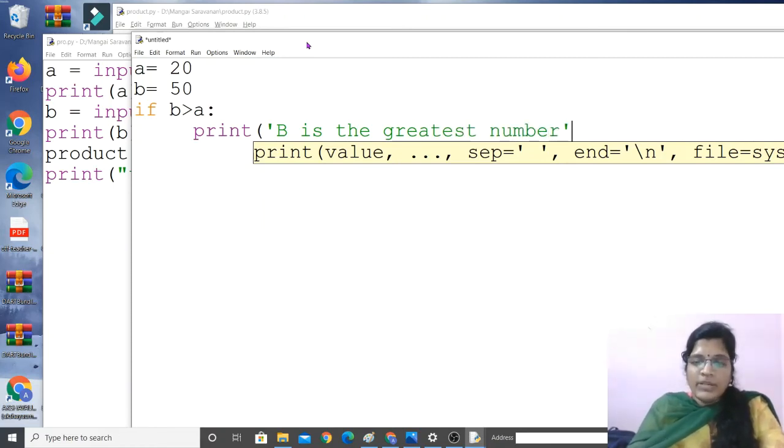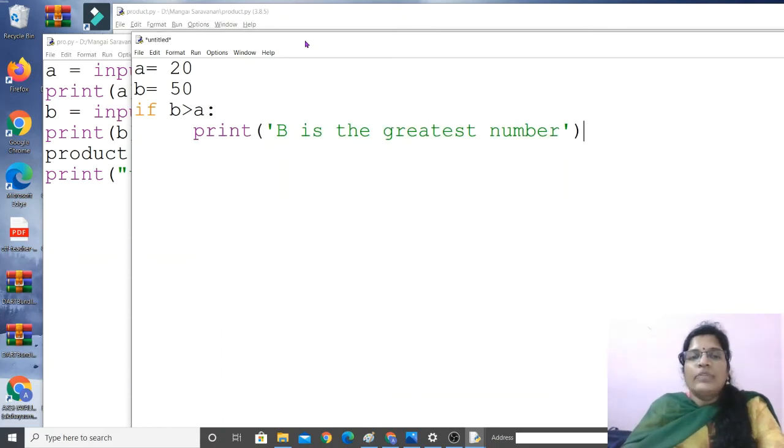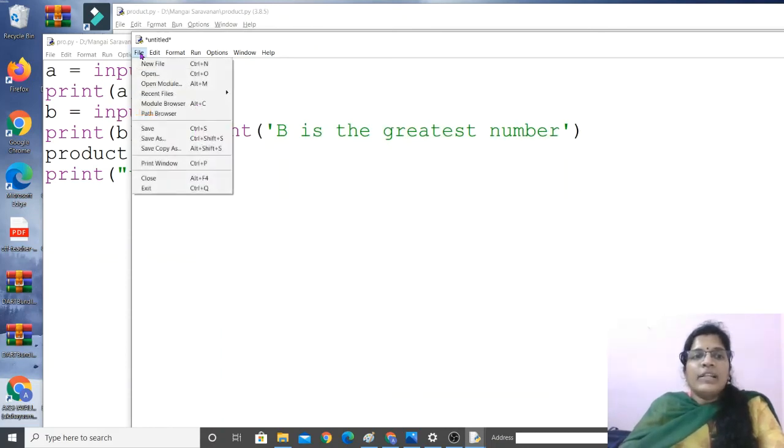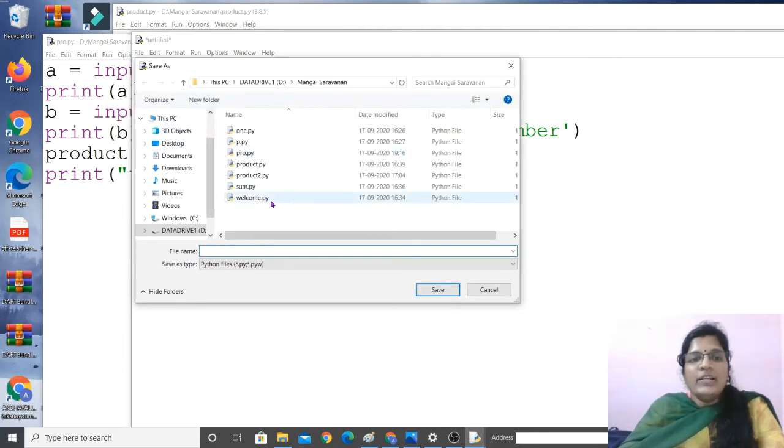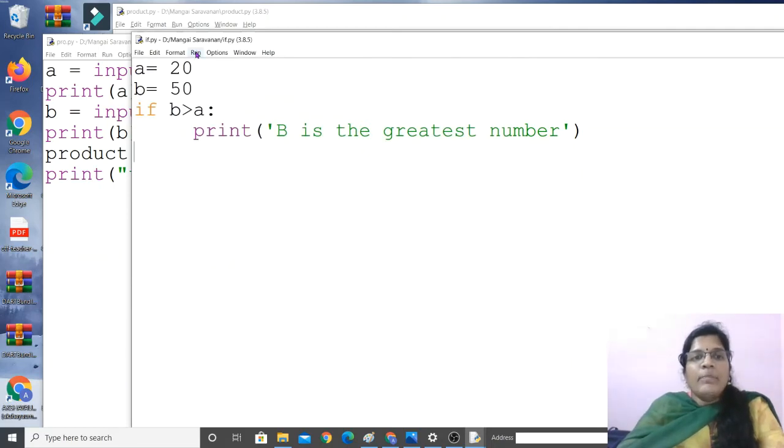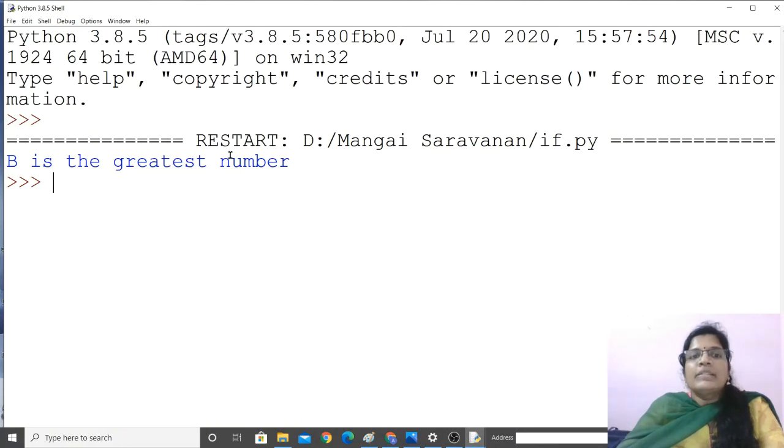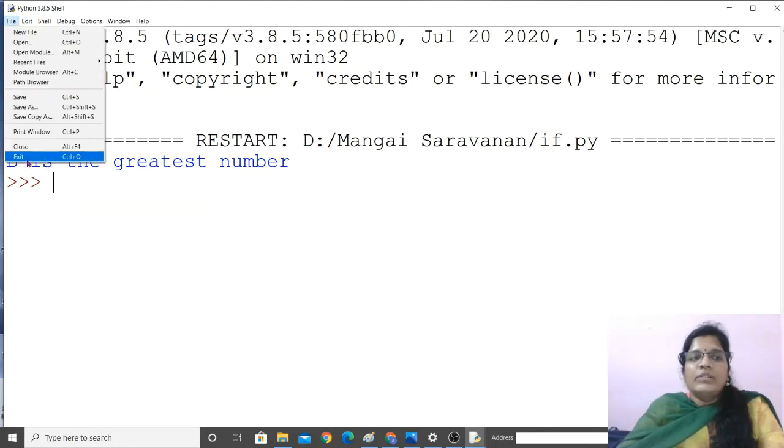Okay, single quotation means close a single quotation, that's all. See, let us save this program. Okay, file save, then it's a if program, if dot py. So let me run by going to run tab and run module. See, B is the greatest number. Directly it gives the answer, right? Because directly we have given the numbers.